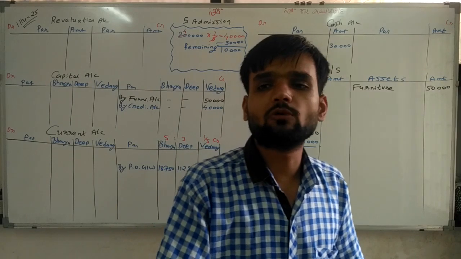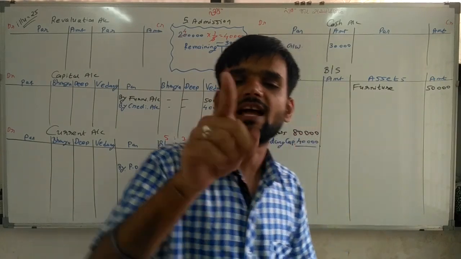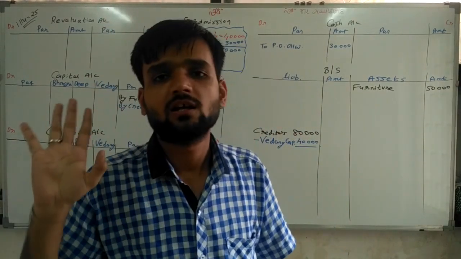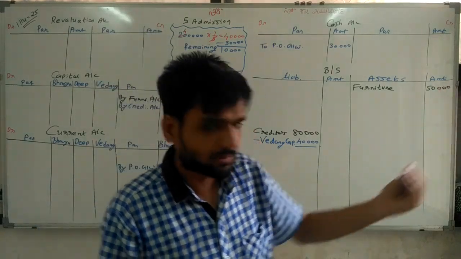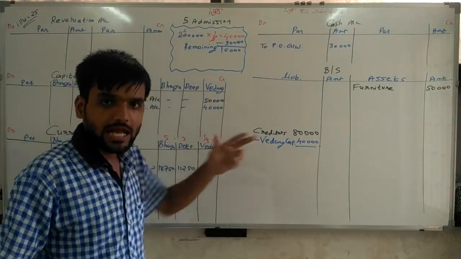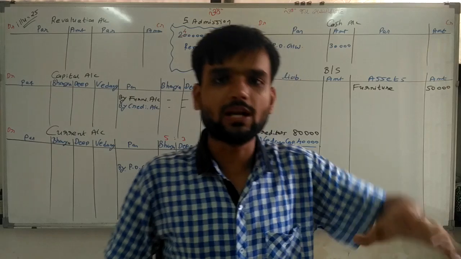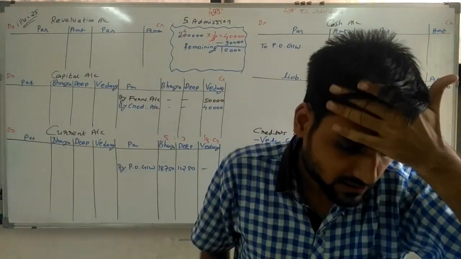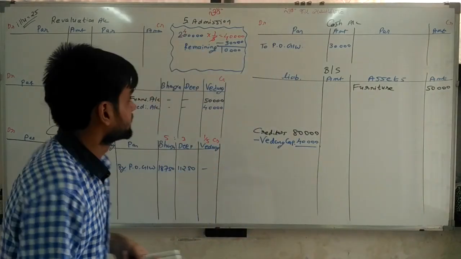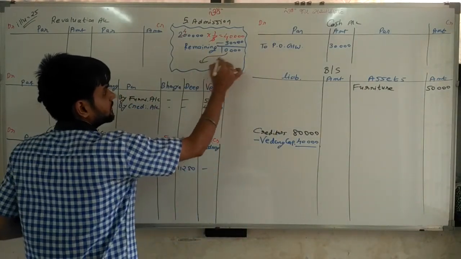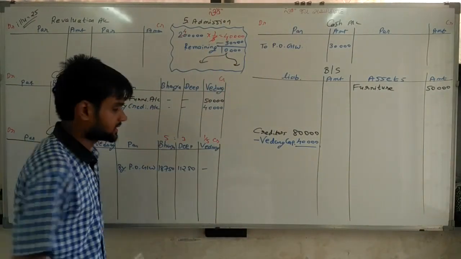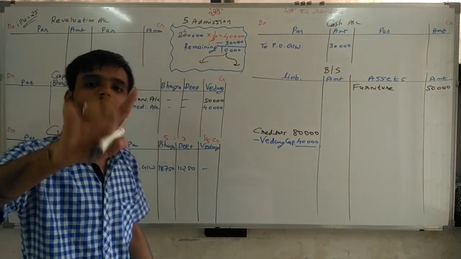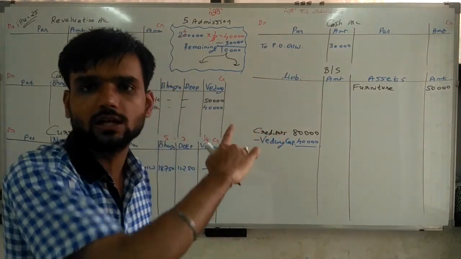So this goodwill amount we are debiting in the account of Vedant, because whatever is brought by the partner is credited, and if he is not bringing goodwill amount, then it is debited to that particular person's account. And this 10,000 is distributed among the partners in 5:3 sacrifice ratio, because it is related to goodwill.